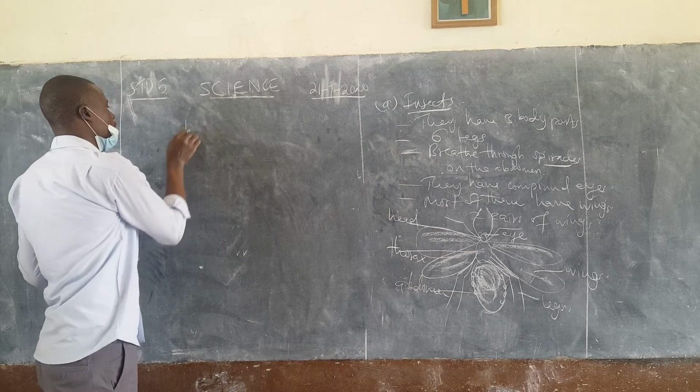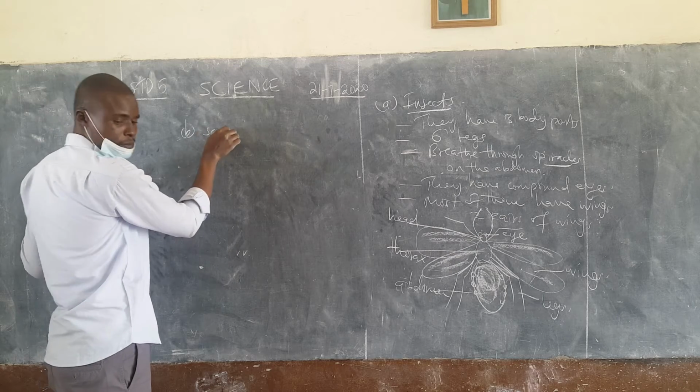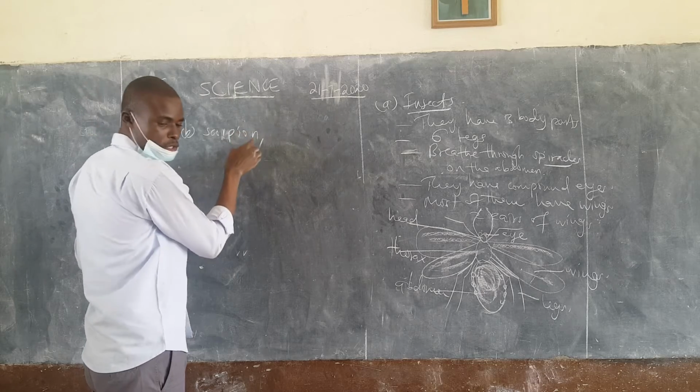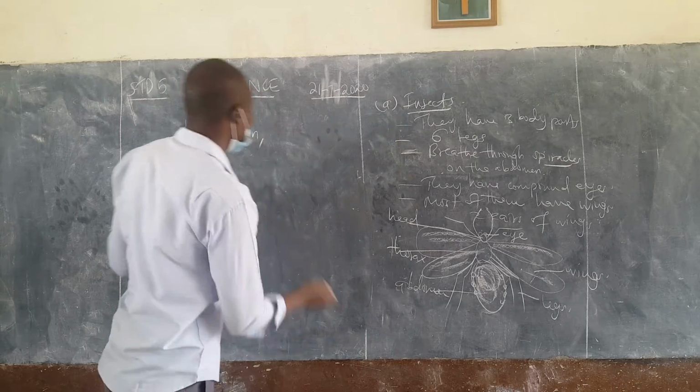So the group B, now go to the group of scorpions, mites, spiders, and ticks.